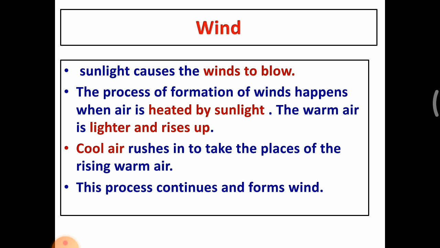When the sunlight falls on the air, it starts to heat up. The hot air is always lighter and it rises up. The cool air rushes in to take the place of the rising warm air. So when the warm air rises up, the surrounding cool air rushes in to take its place. This process continues and forms wind.